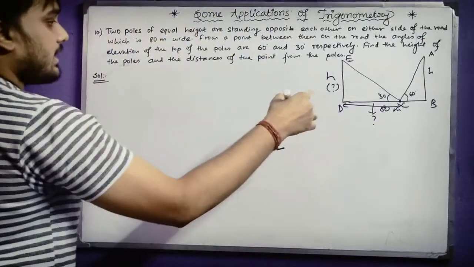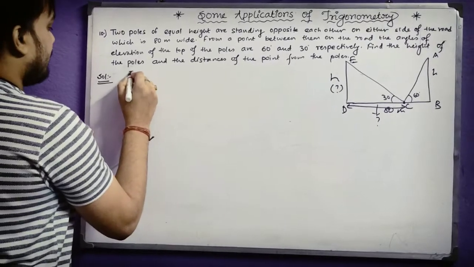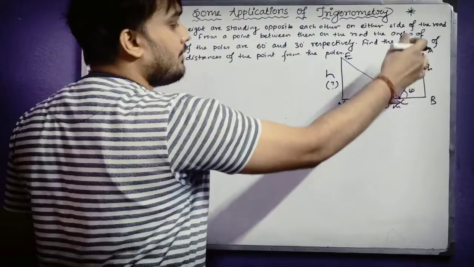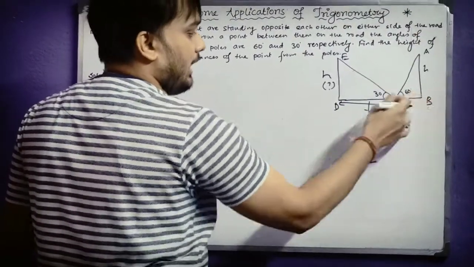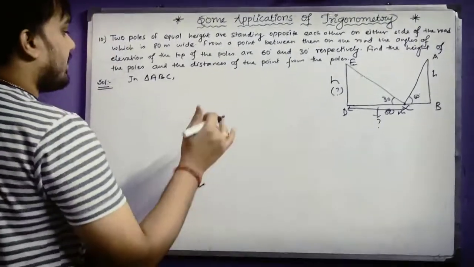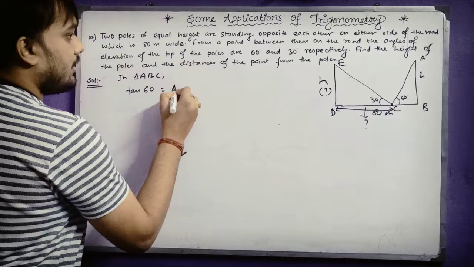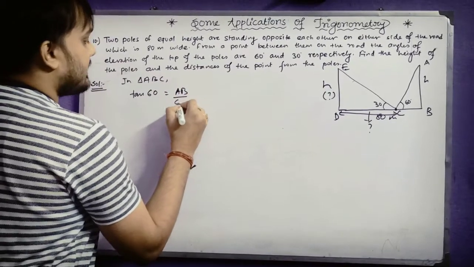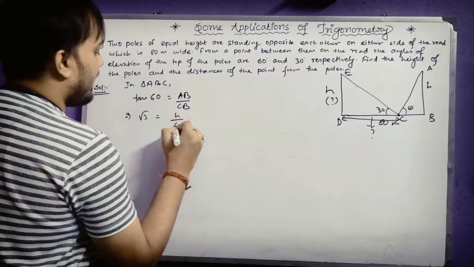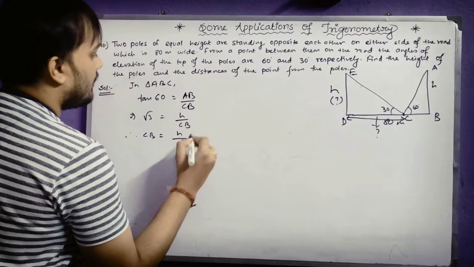So let us take the triangle ABC. In triangle ABC, we are doing the work concerned with the height and base. We have nothing to do with the hypotenuse, so we will take the trigonometric ratio tan theta. That means tan 60 degree equals AB by CB. Now tan 60 degree is root 3, equals h by CB. That means CB is equal to h by root 3.